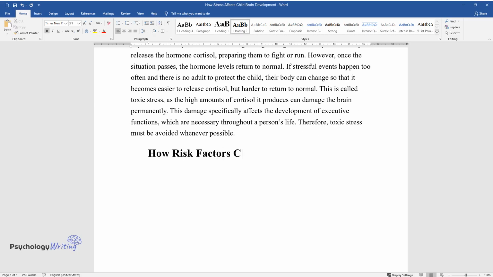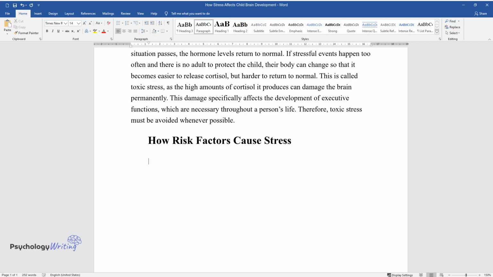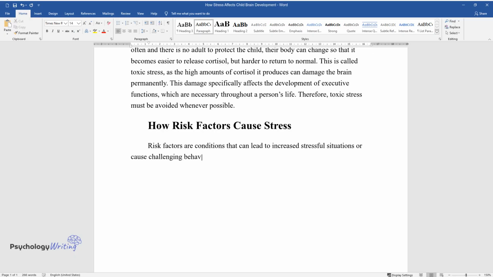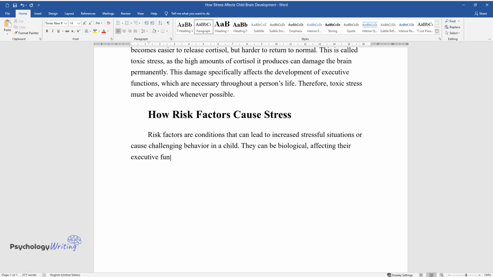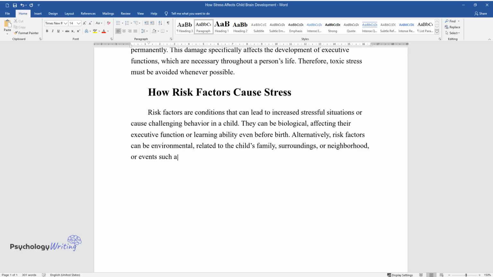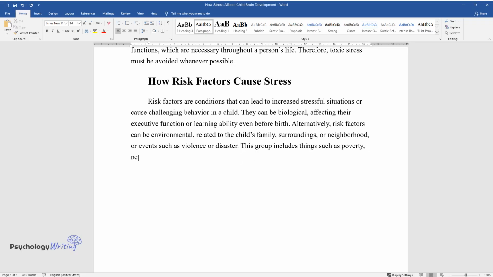How risk factors cause stress. Risk factors are conditions that can lead to increased stressful situations or cause challenging behavior in a child. They can be biological, affecting their executive function or learning ability even before birth. Alternatively, risk factors can be environmental, related to the child's family, surroundings, or neighborhood, or events such as violence or disaster. This group includes things such as poverty, neglect, and conflict between parents.